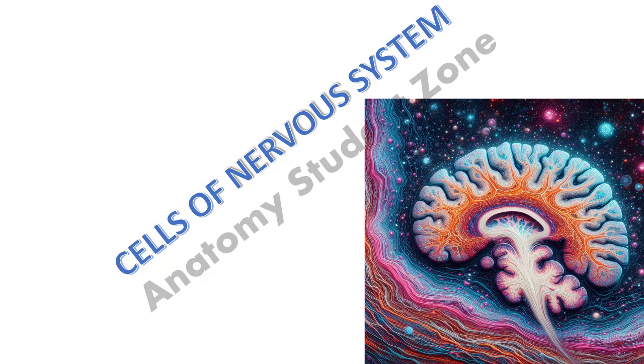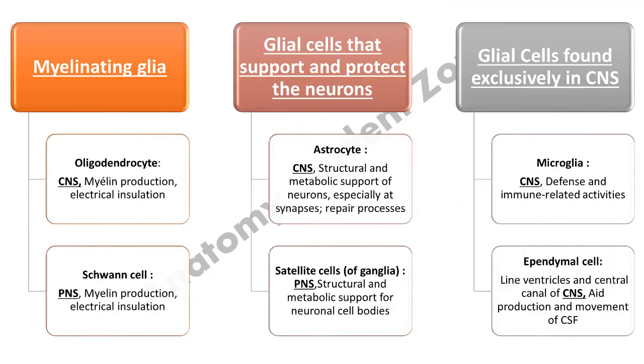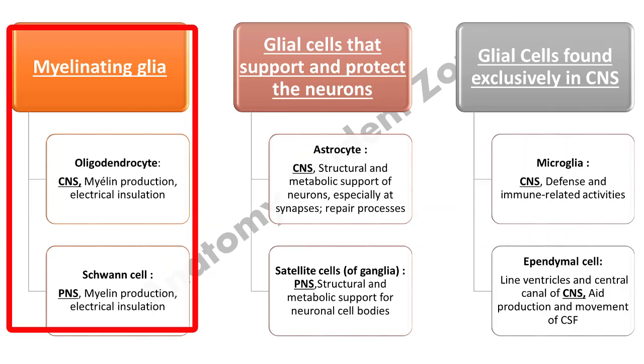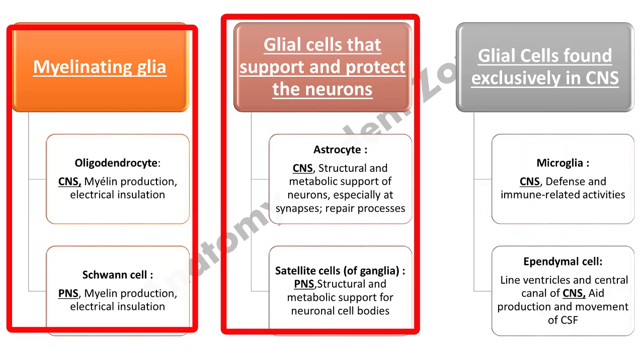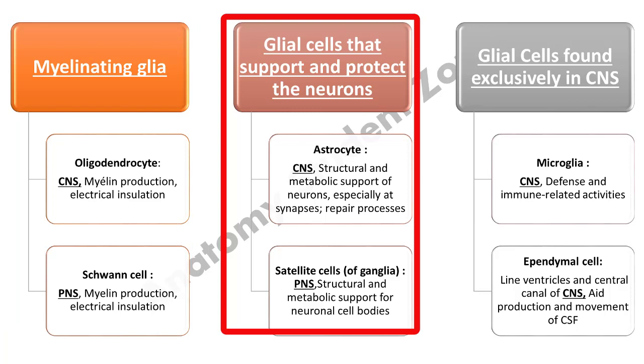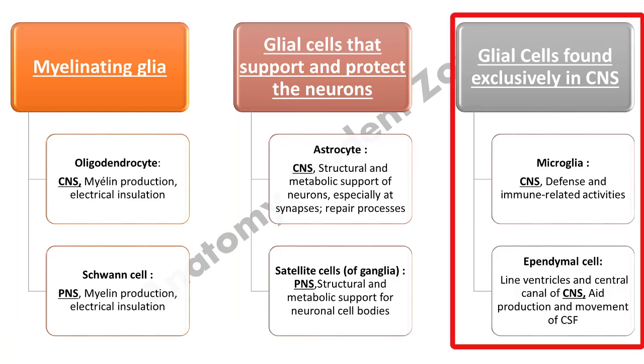Basically, they are not cells involved in action potentials. There are several types of glial cells. Each has its specific function, and broadly we can classify them as myelinating glial cells that support and protect the neurons, and the third type of glial cells are exclusively found in the CNS.